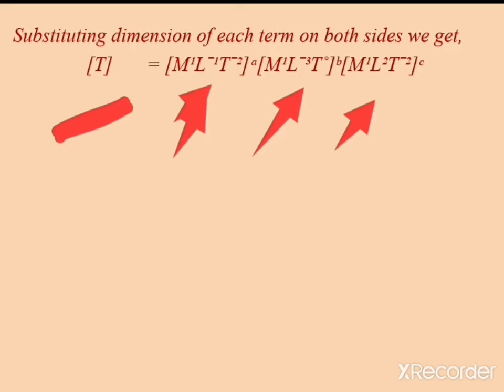After simplification, you can see that M is there in each and every term.